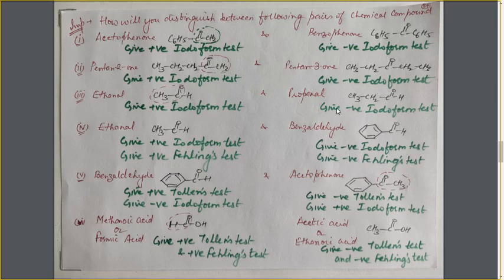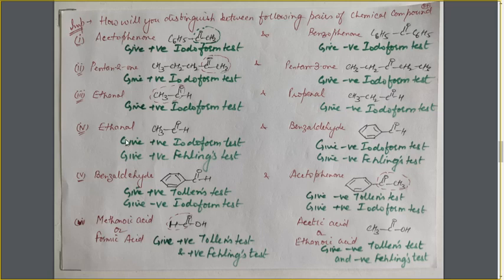Next is ethanal and propanal. These two are aldehydes and both are aliphatic aldehydes. So both will give Tollens test, and both will give Fehling's test. How can we distinguish between them? You must remember that the only aldehyde which gives the iodoform test is ethanal, because it has a CH3 group on the C double bond O group, while in all the other cases the C double bond O group is not attached to the CH3 group. So it is just behaving like a methyl ketone. That's why it is the only aldehyde which gives the iodoform test. So ethanal will give a positive iodoform test, and propanal will not give a positive iodoform test, because the CO group is not attached to the CH3 group.